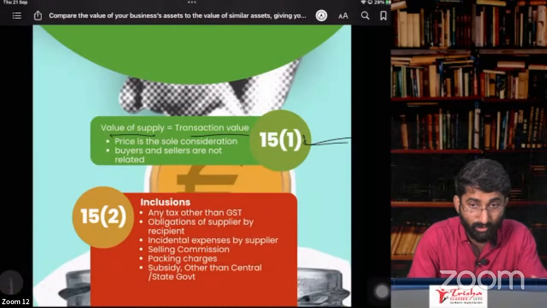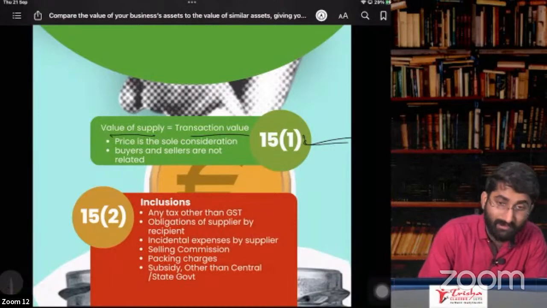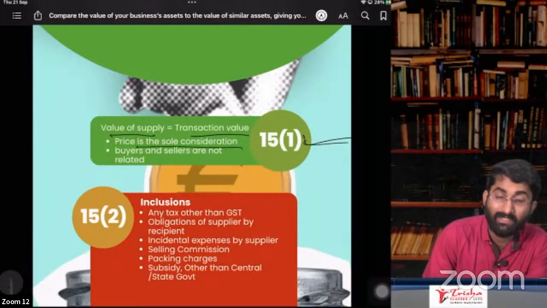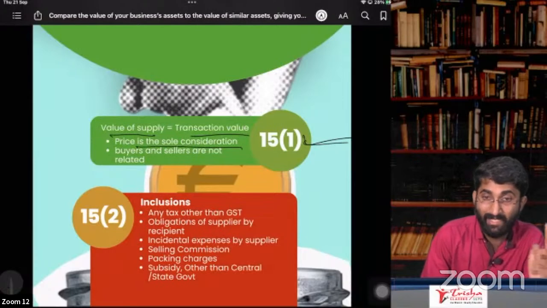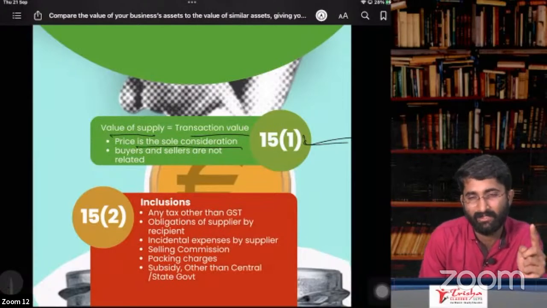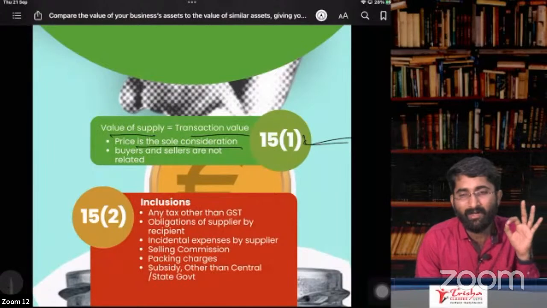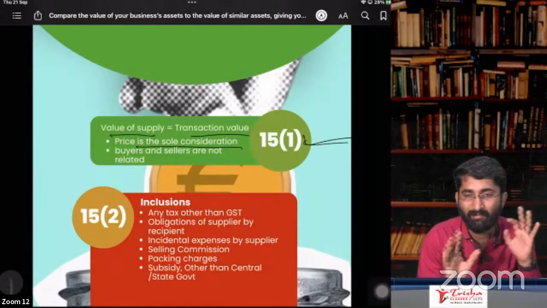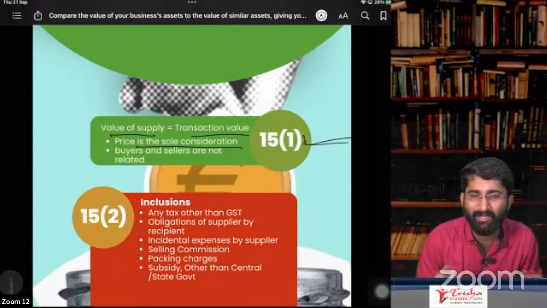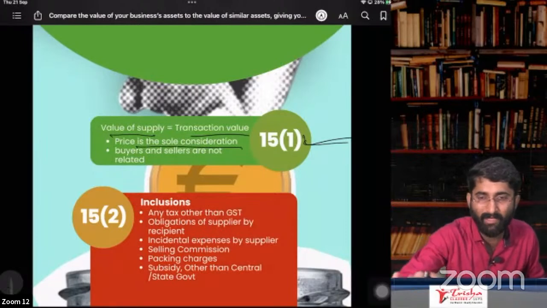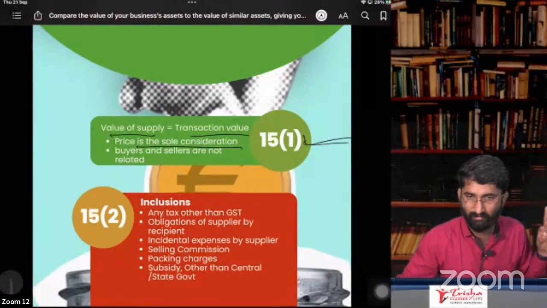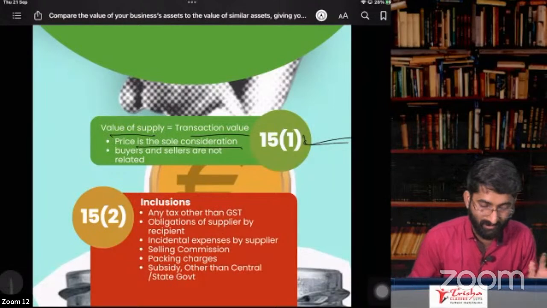But that also says that the price should be the sole consideration here. What is the meaning of sole consideration? You are paying me only the price, not other things, not a barter system. It should not be an exchange. I gave you one mobile phone, you gave me another mobile phone. That is exchange. That is not included here.